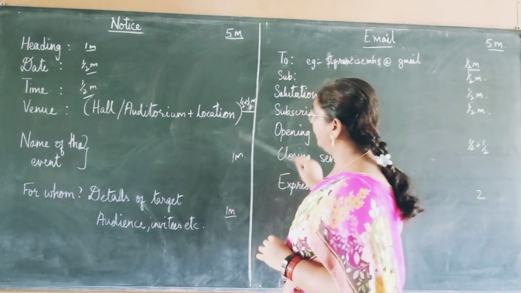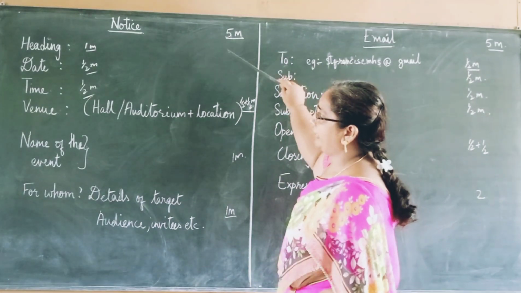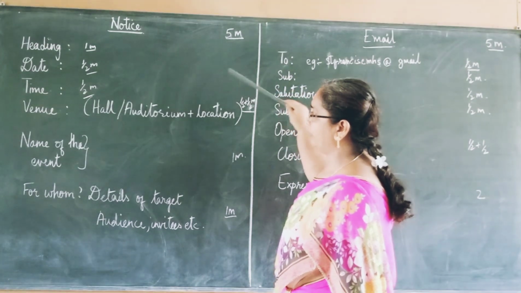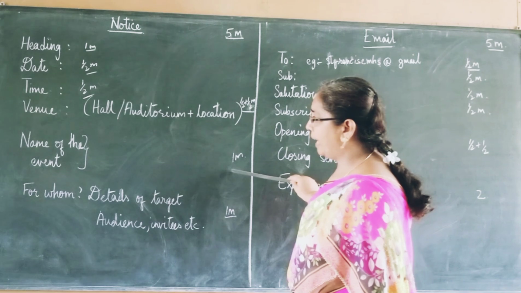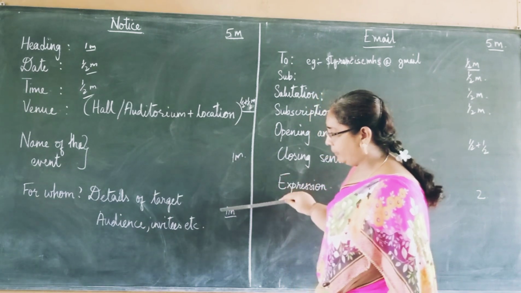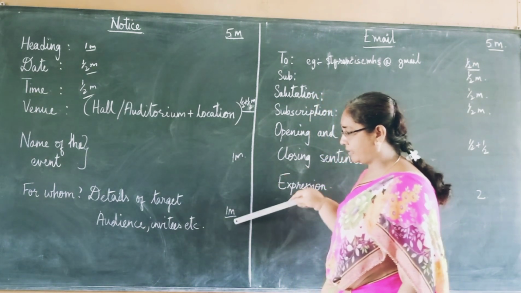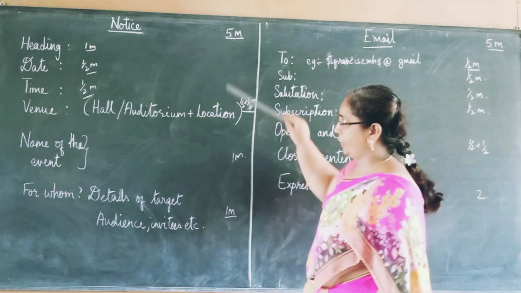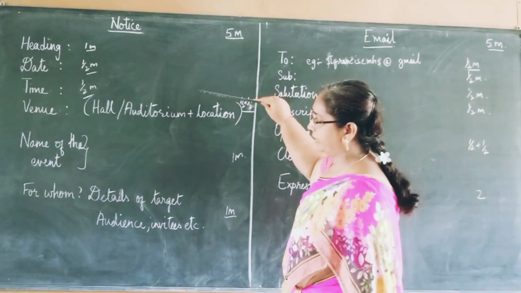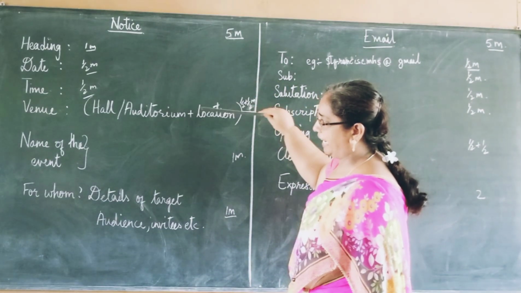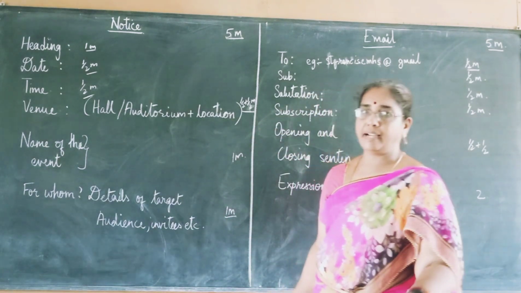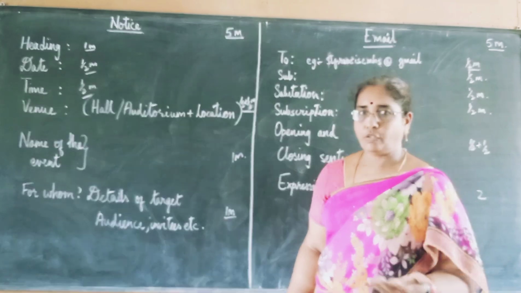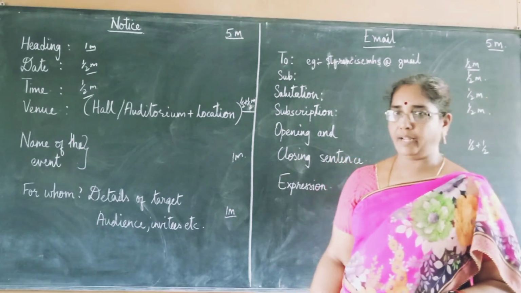So 1 mark for the heading, half mark for date, half mark for time, half plus half mark for the venue, then 1 mark for the name of the event, and then the details, other things, 1 mark. So it should be in the center, center, center. It is also in 1 line. This will be 1 line, and here you will write in 3-4 lines. You can write the necessary details. So in that way you can easily score 5 marks.